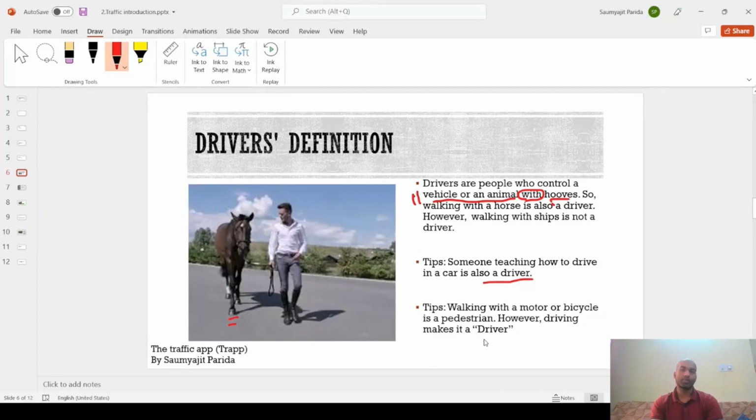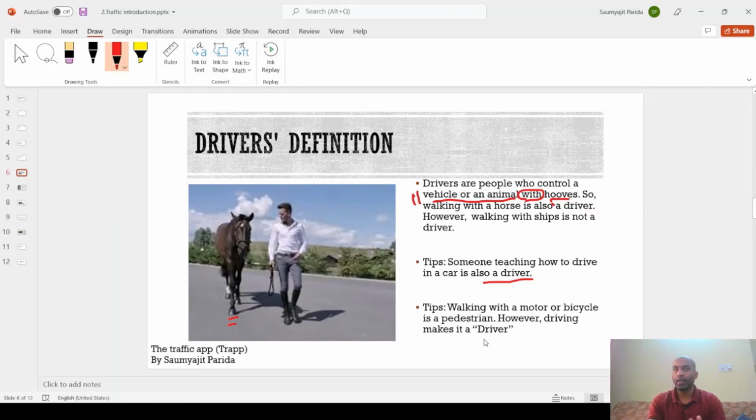For example, I guess everybody knows what an invalid carriage means. It's the vehicle that is used by old or disabled people for commuting from A to B. So if an invalid carriage is riding on the pedestrian path, then it has to follow the rules of the pedestrians.